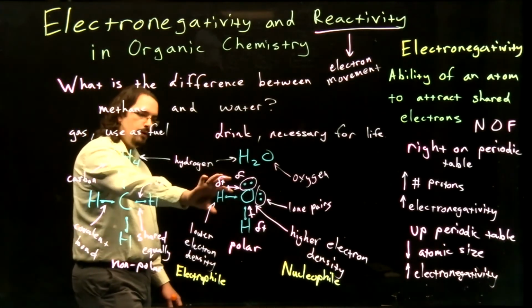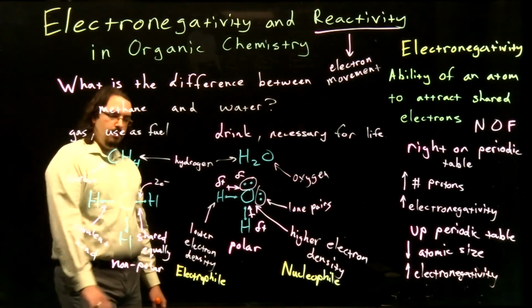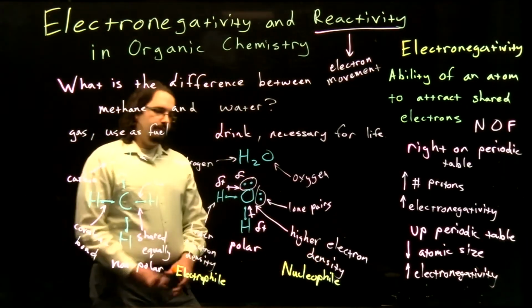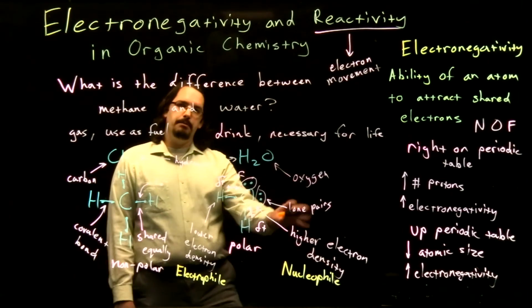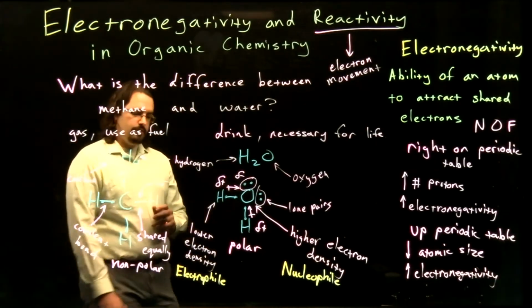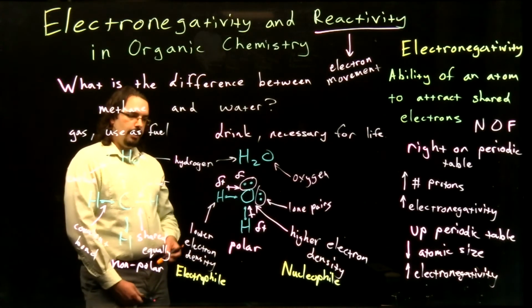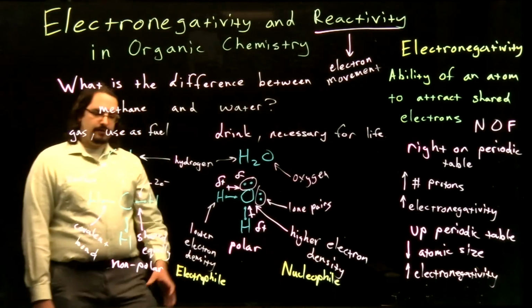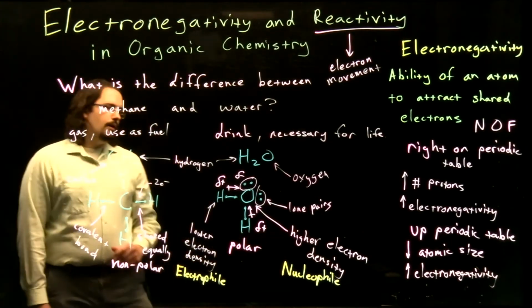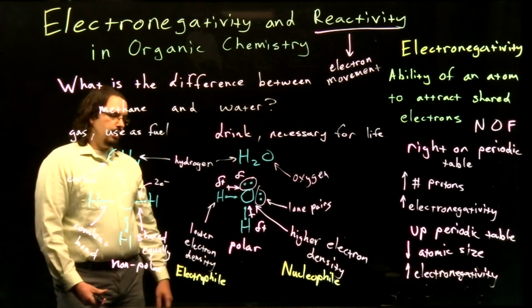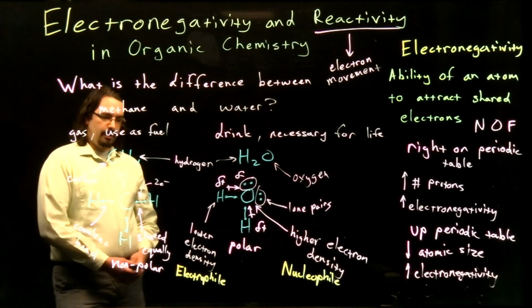Electrons want to move towards sites of low electron density, or our electrophiles, and they want to move away from our nucleophiles. Right? So nucleophiles are often going to be moving electrons over to electrophiles in a lot of our different organic reactions. So these two key concepts then will determine a lot of our reactivity in organic compounds.